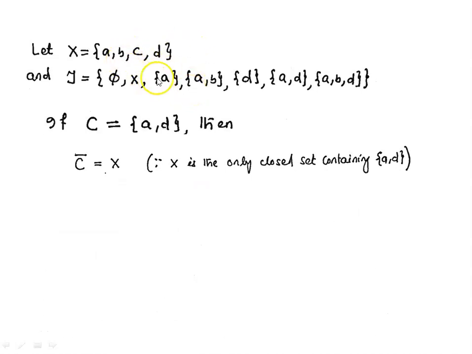Let us take the same topological space and one more subset of X, C, containing 2 points A and D. Then what is closure of C? Clearly closure of C is the whole space X, because we have seen the closed sets of X, and in those closed sets X is the only closed set which contains the set C. That means containing the 2-point set AD, there is only one closed set available, that is your whole space X. So closure of C is X.